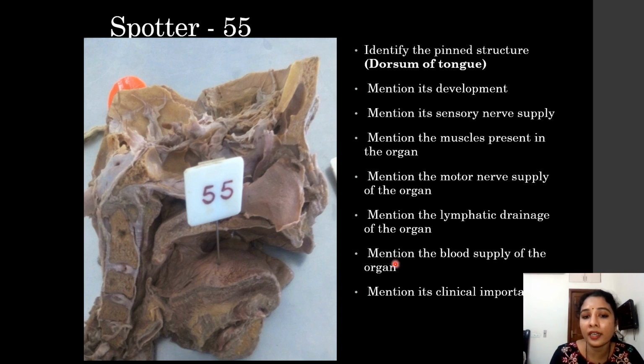Lymphatic drainage: the anterior 2/3 drains into the submandibular and submental lymph nodes. The posterior 1/3 of the tongue drains into the retropharyngeal group of lymph nodes. Blood supply, the lingual artery, that is the chief artery of the tongue. And clinical importance, you can write about aglossia, absence of tongue, or inflammation of the tongue called glossitis. There are many more clinical aspects which you can search and learn on your own.